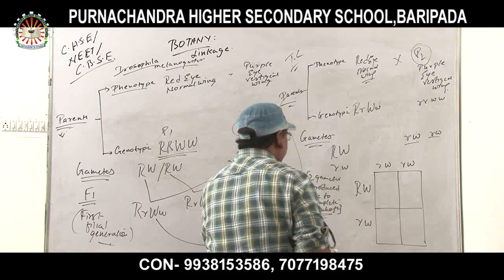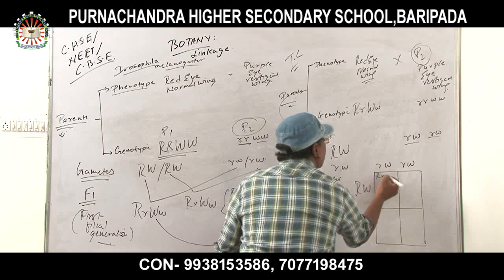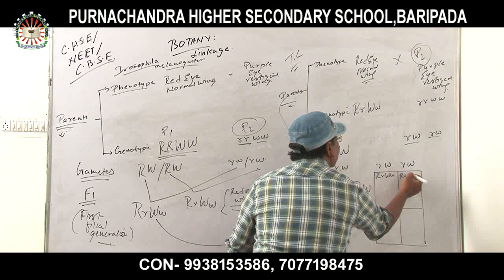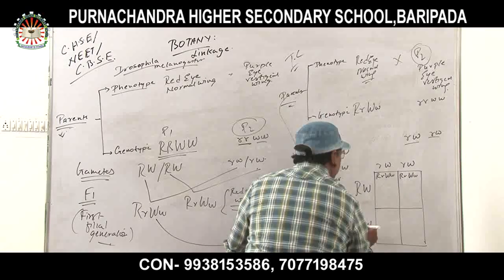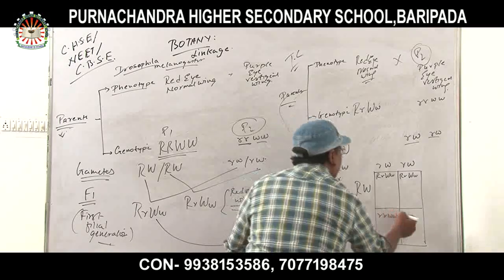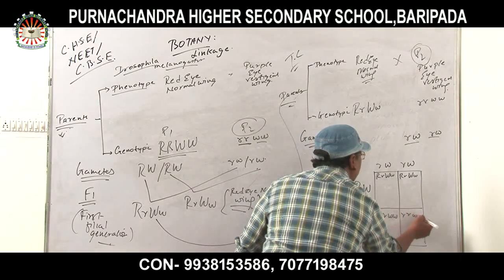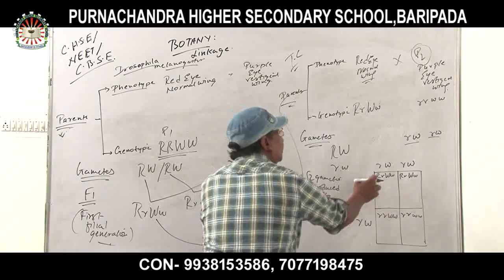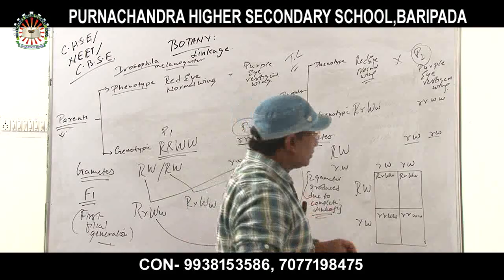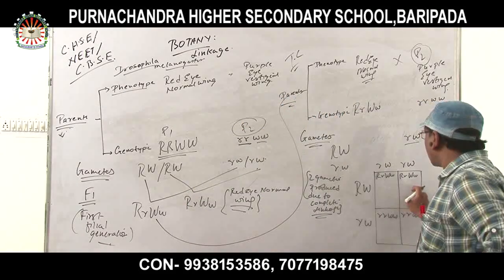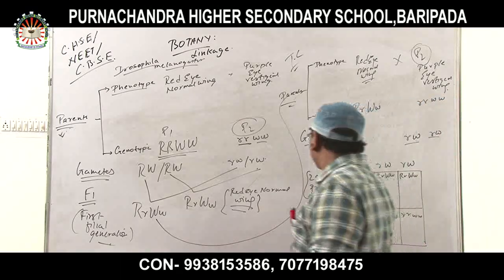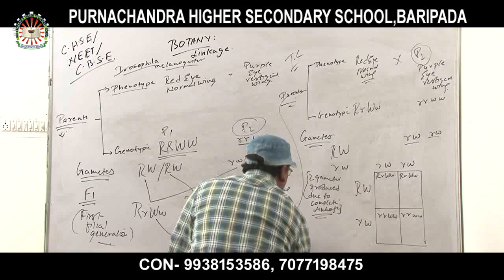So, what will be the genotype then? Capital R, small r, capital W, small w. Again, capital R, small r, small w, small w. Again, small r, small w, small w, and small r, small w, small w. So what does this represent? Capital R, small r, and capital W, small w, that is red eye normal wing. Here is also red eye normal wing, and these are purple eye vestigial wing. So how many genotypes are producing? 4 genotypes are producing. So the observed ratio.